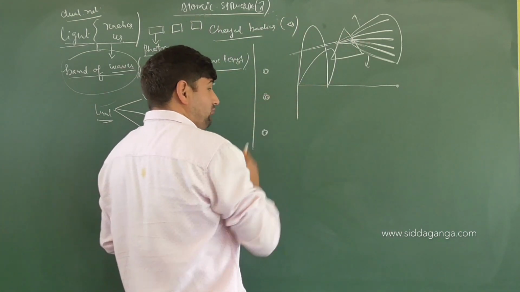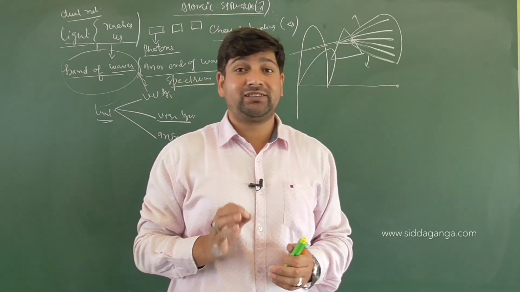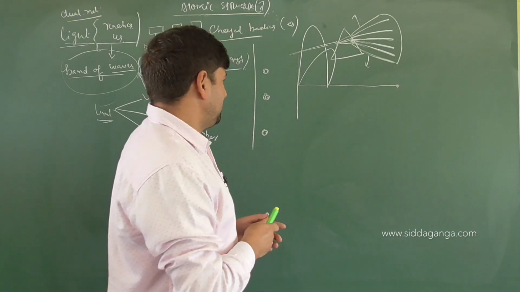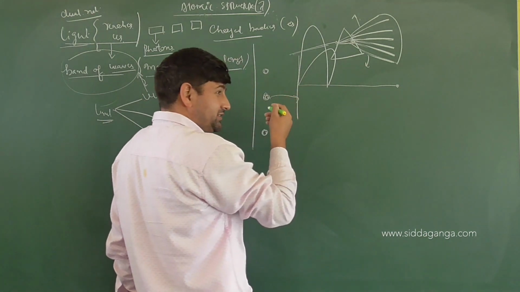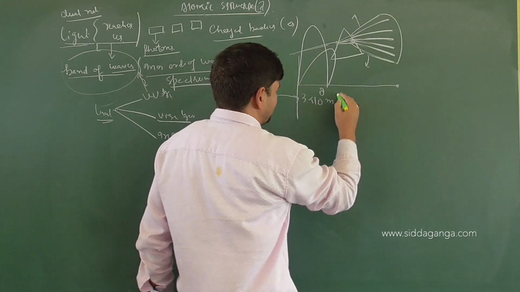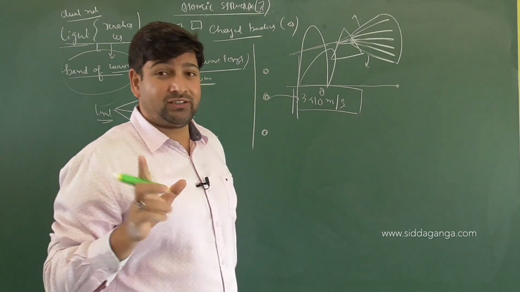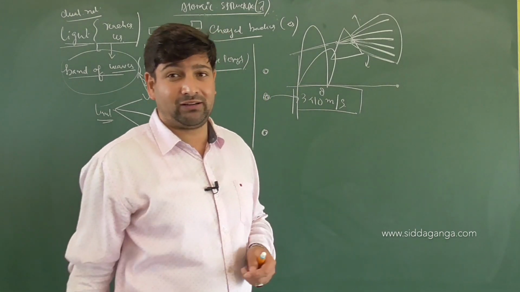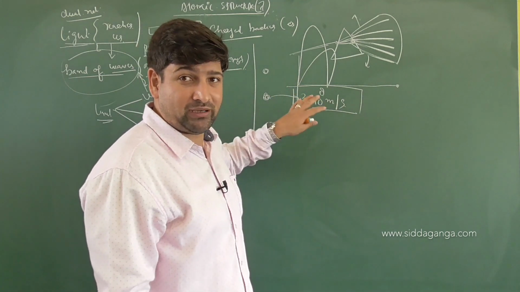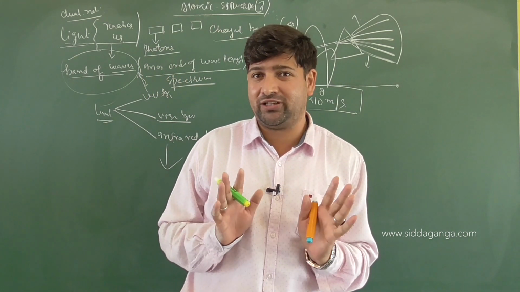Number two, these electromagnetic radiations, all of them travel with the same velocity, whether they are traveling in a medium or in a vacuum. So in vacuum, these travel with the speed, because these are the parts of light, of 3 into 10 to the power 8 meters per second. Speed remains same. But matter waves like water waves and sound waves, their speed will vary depending upon the medium they are traveling in. Because the source of energy in electromagnetic radiation is inherent to these electromagnetic radiations only, within it only. I am trying to be simple with respect to the electromagnetic spectrum here, children.